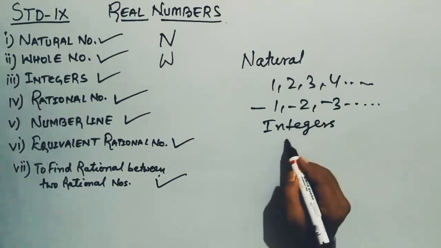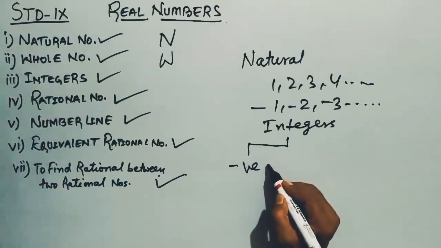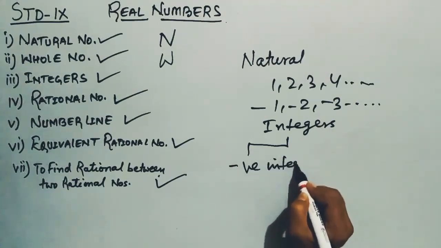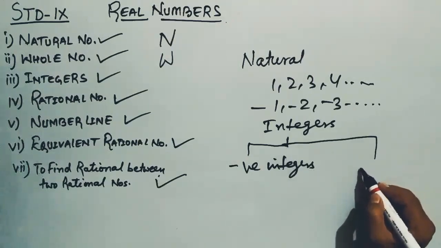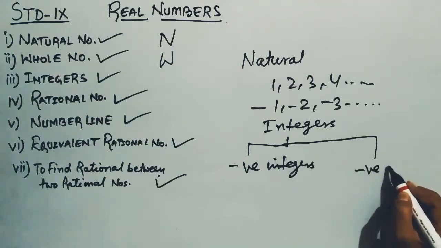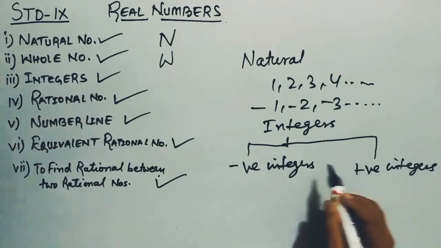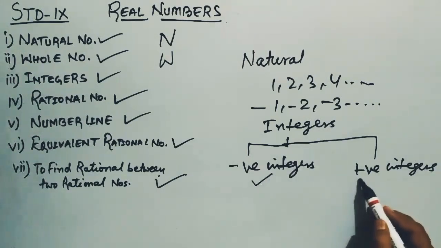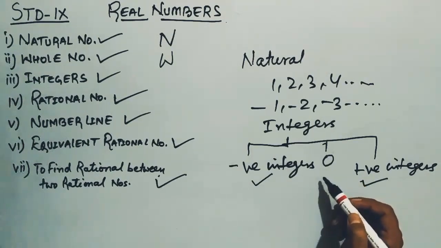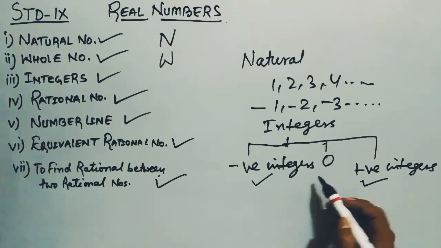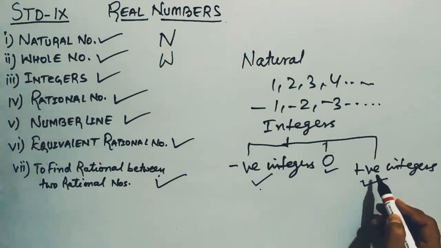Negative numbers can be called negative integers, and positive numbers can be called positive integers. So integers are divided into two parts, negative integers and positive integers. We also include 0 there, right? So integers are a collection of negative integers, 0 and positive integers.